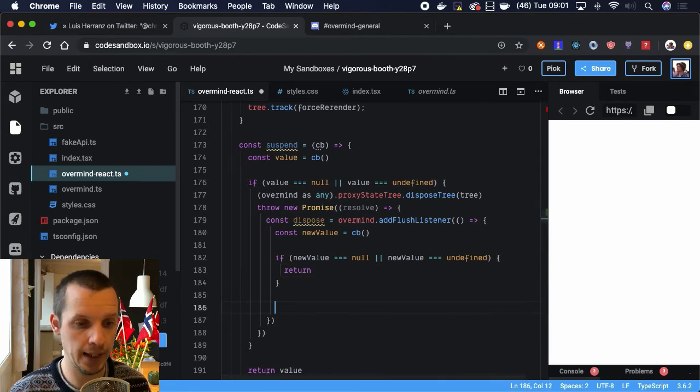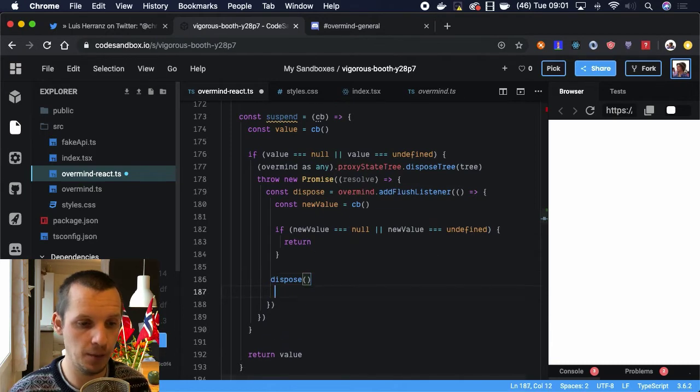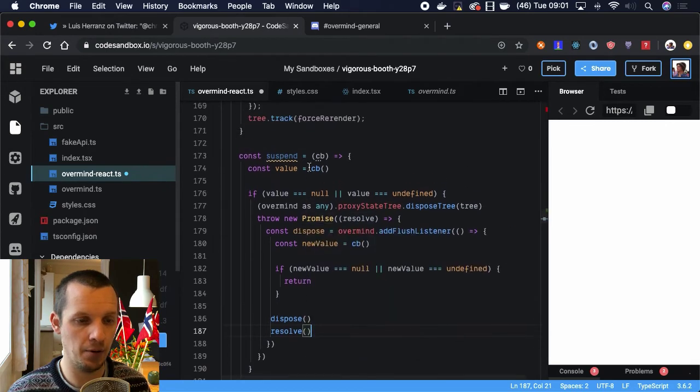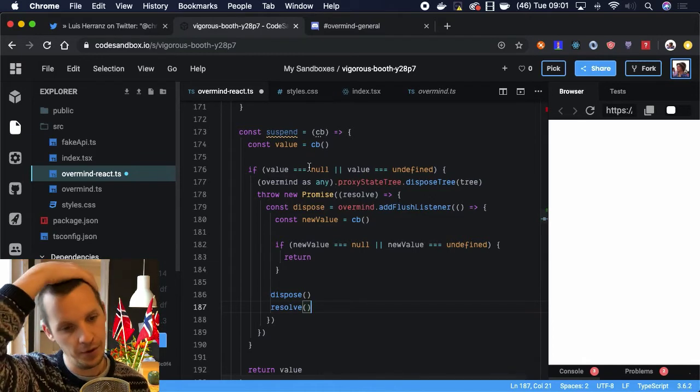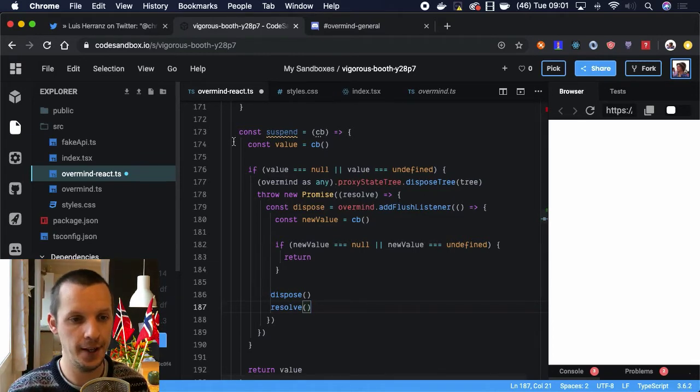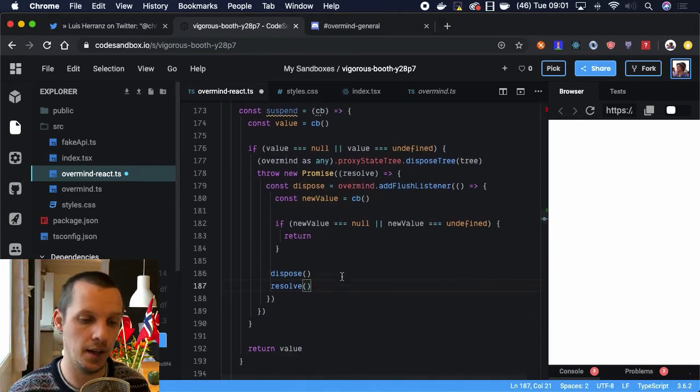But if it's there, first of all, we're going to dispose of the listener because we don't need it anymore. And then we're going to resolve our promise here. You can imagine that this promise now lives in the suspense component higher up in the component tree. And when we call resolve here, we're basically telling that suspense component, hey, it's time to try to render again.